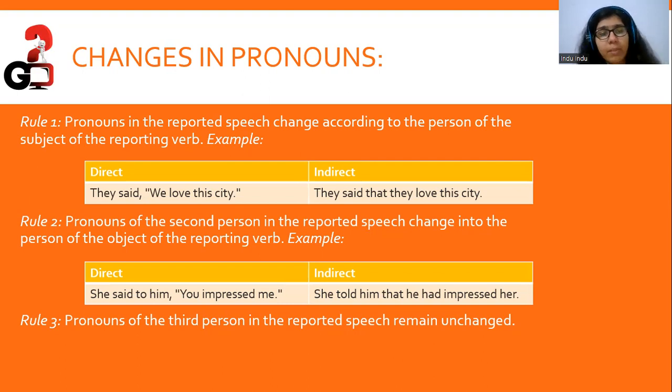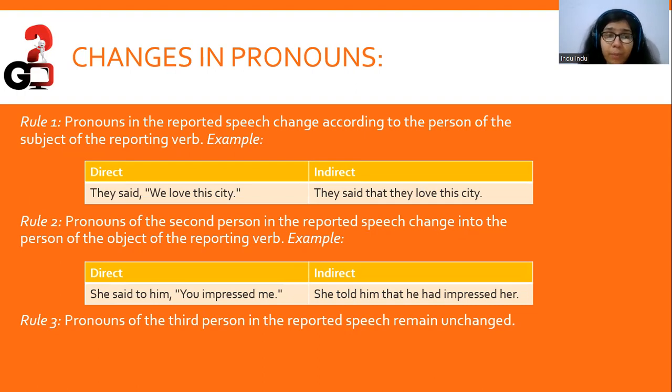The second rule is that the pronouns of the second person in the reported speech change into the person of the object of the reporting verb. It may sound a little tricky here, but it is very easy. Now, the second person in the reported speech is "me"? For example, if we are looking at the sentence below, "You impressed me", the "me" will have to change. Now, it will change to what?